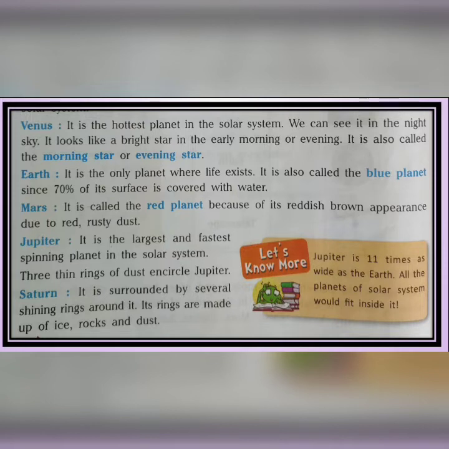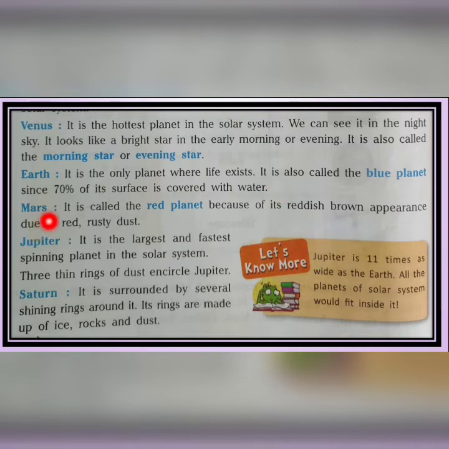And the third planet is our Earth. It is the only planet where life exists. It is also called the blue planet. Why? Because 70% of its surface is covered with water. That's why Earth is called the blue planet.